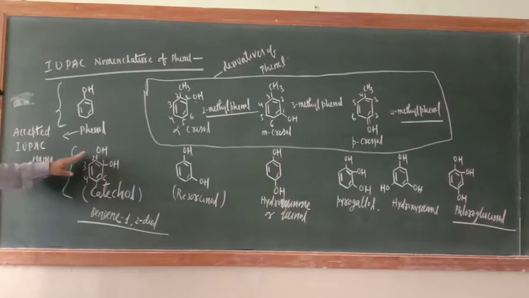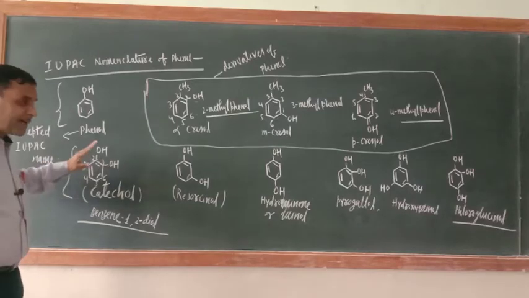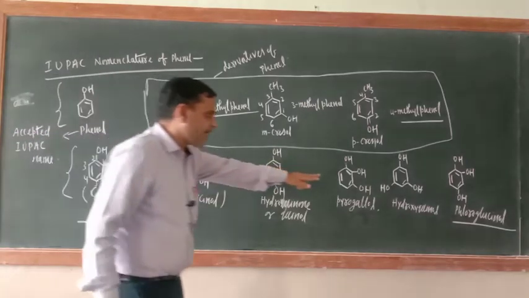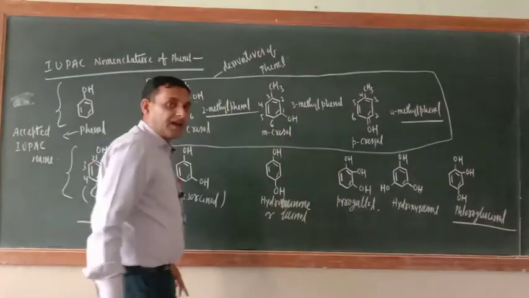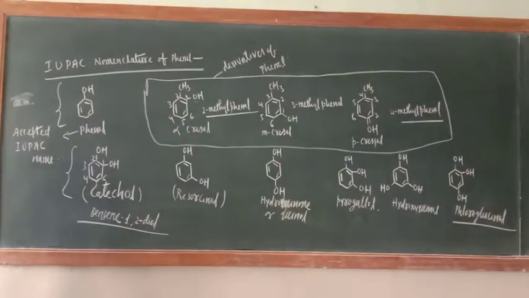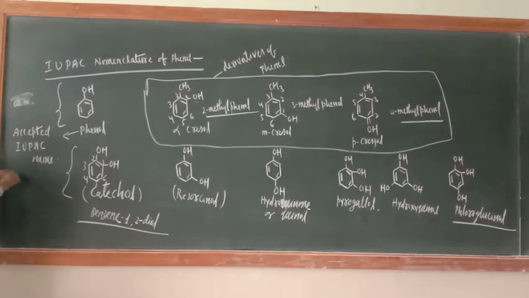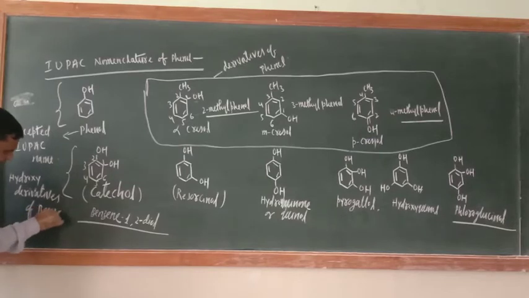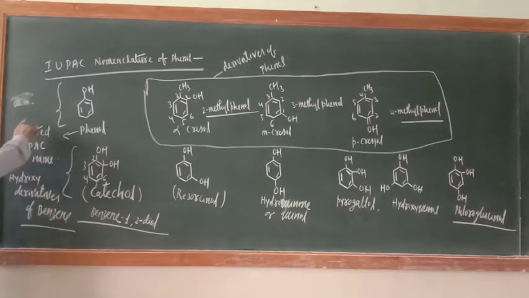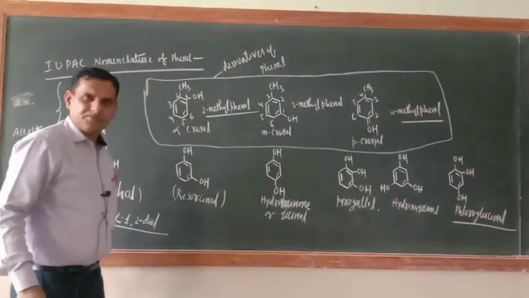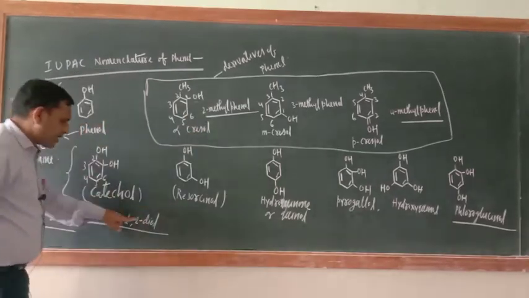And this one, dihydric phenol and trihydric phenol, they are derivatives of benzene, hydroxy derivatives of benzene. Okay, so this is benzene 1,2 diol.